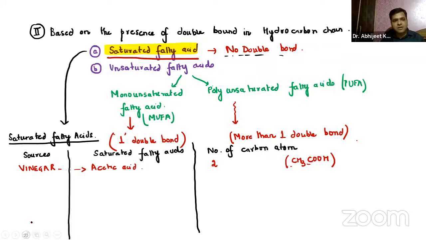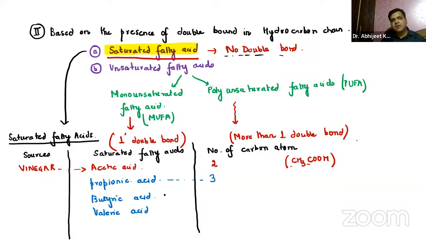Coming on to the next ones: propionic acid, butyric acid, and valeric acid. Very, very important, valeric acid. The number of carbon atoms varies: it is 3 in propionic acid, 4 in butyric acid, and 5 in valeric acid.